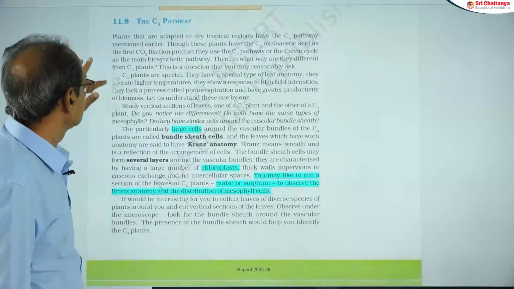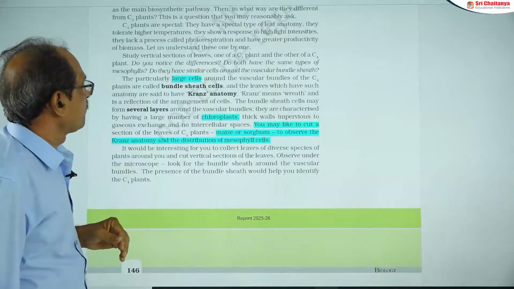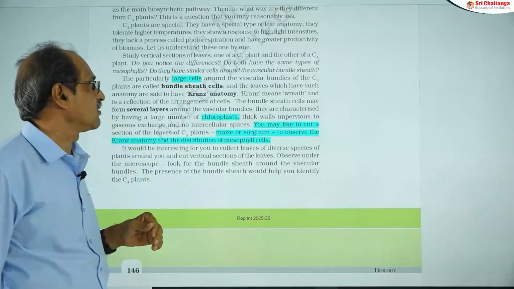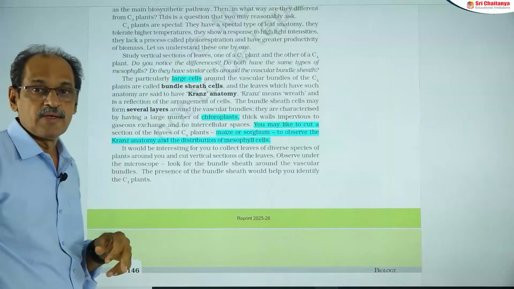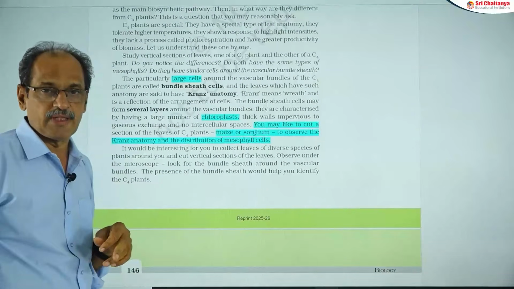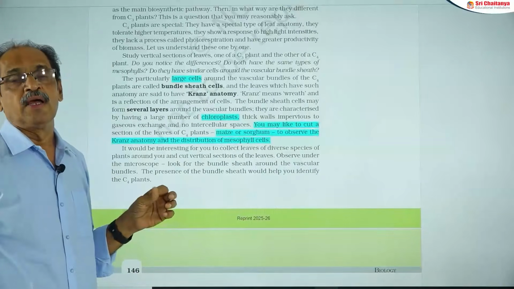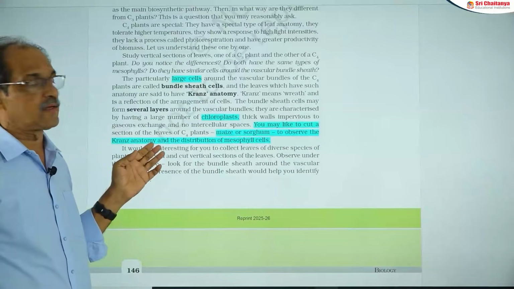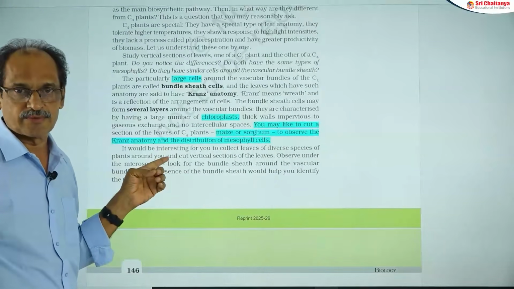Next one is the C4 pathway. C4 plants contain a special anatomy called Kranz anatomy. Here the vascular bundle is surrounded by thick-walled bundle sheath cells without intercellular spaces, and they contain agranal chloroplasts. That means chloroplast dimorphism occurs in C4.